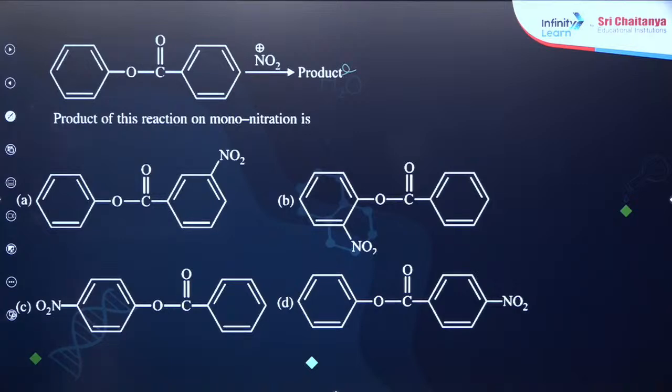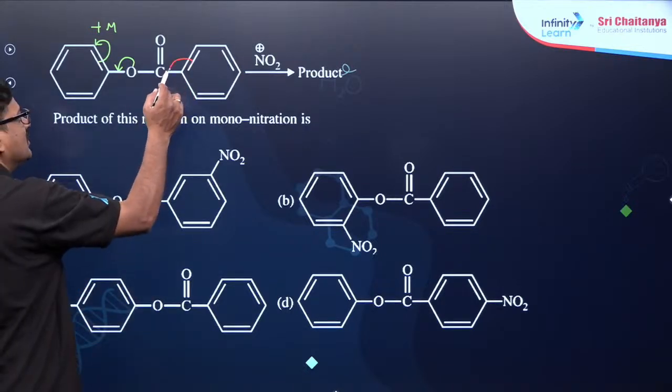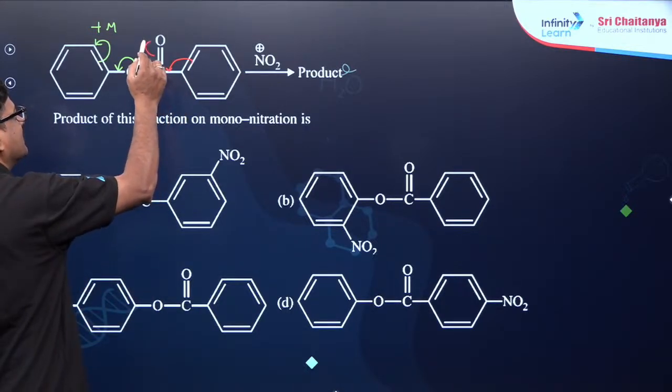Now when this happens, this is going to have a positive mesomeric effect. The same kind of example. When you talk about this, it is going to be a negative mesomeric effect.